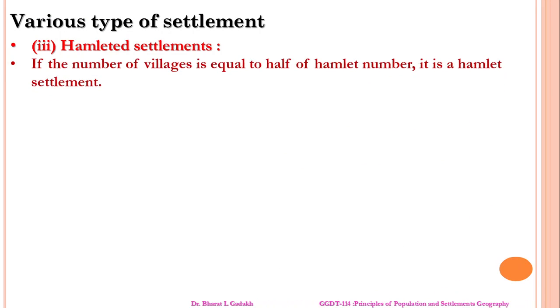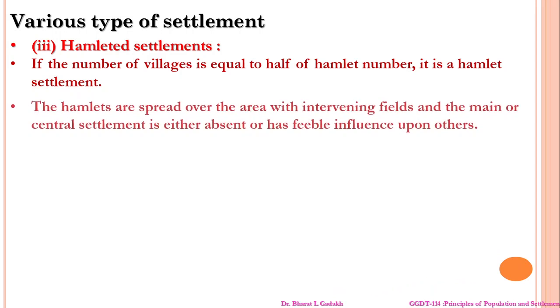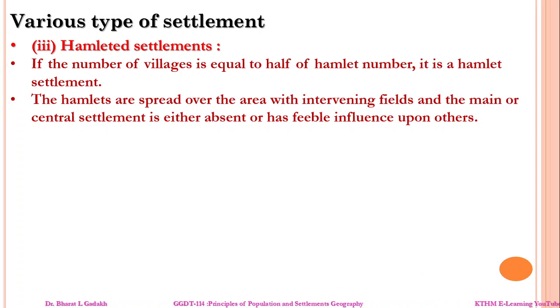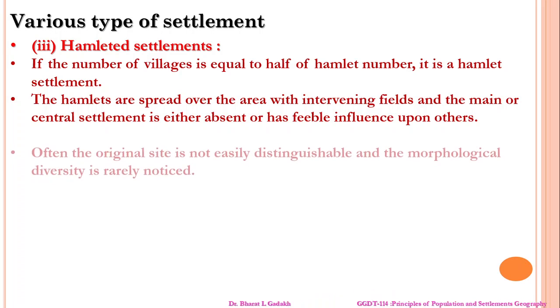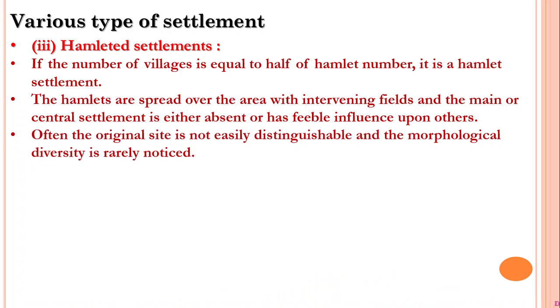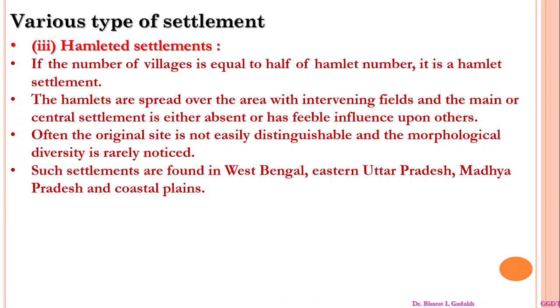Now, this is the hamlet settlement. If the number of villages is equal to half of the hamlet number, it is a hamlet settlement. The hamlets are spread over the area intervening the fields, and the main or central settlement is either absent or has feeble influence upon others. Often, the original sites are not easily distinguishable and morphological diversity is rarely noticed. Such settlements are found in West Bengal, Eastern Uttar Pradesh, Madhya Pradesh, and coastal plains.